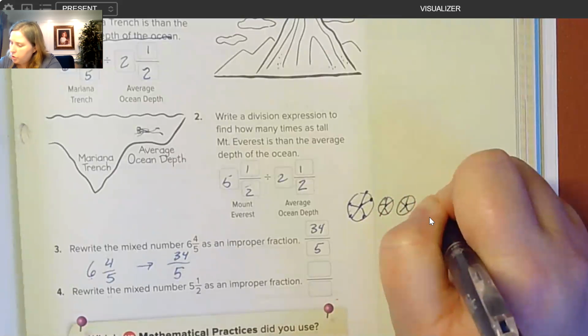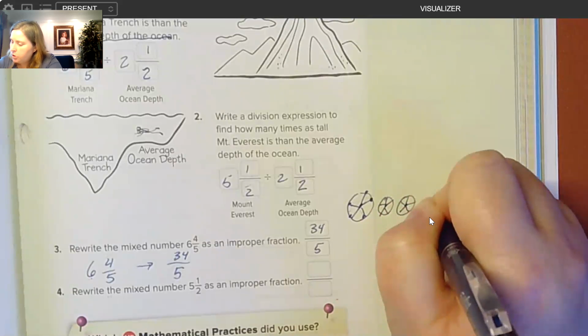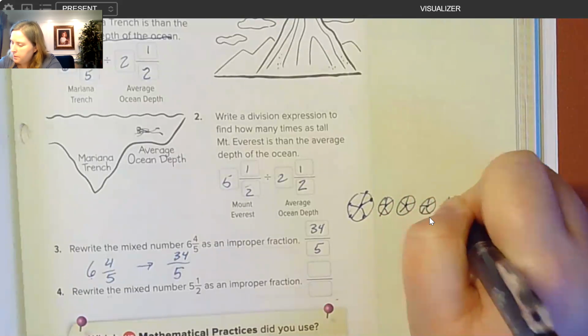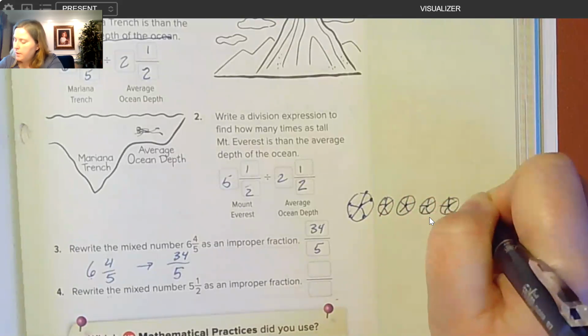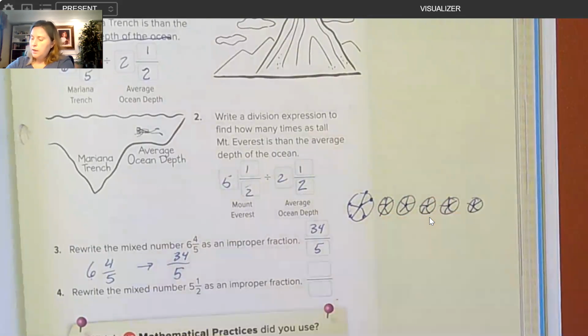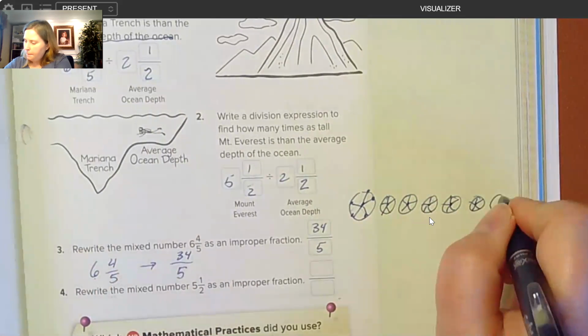Okay, 1, 2, 3, 4, 5. Okay, so if I do that for all of these, that one's so small. Okay, so I have 1, 2, 3, 4, 5, 6 holes. And then I need to also have this 4/5, so I'll make one more.